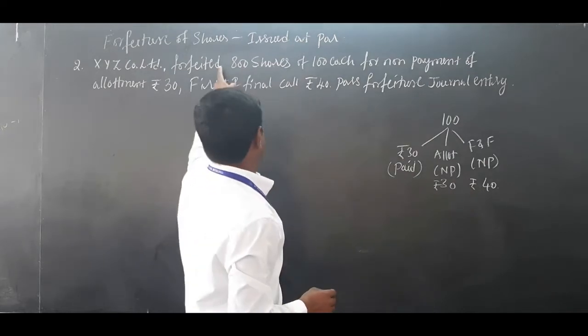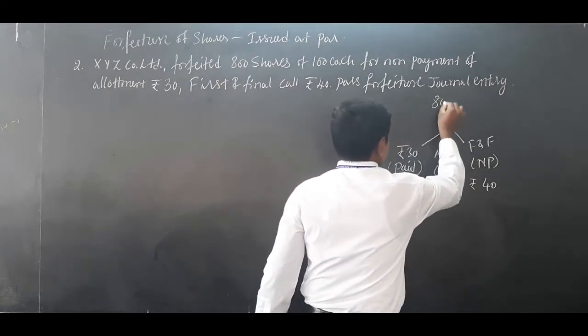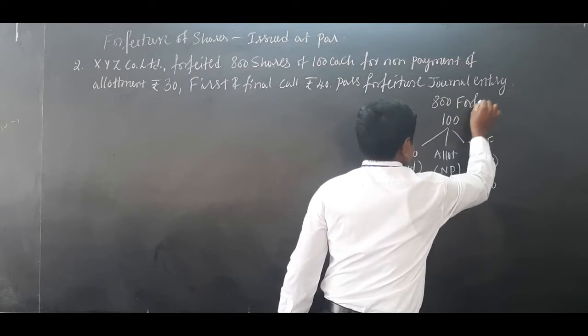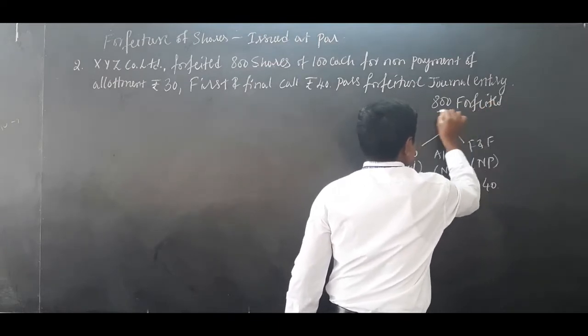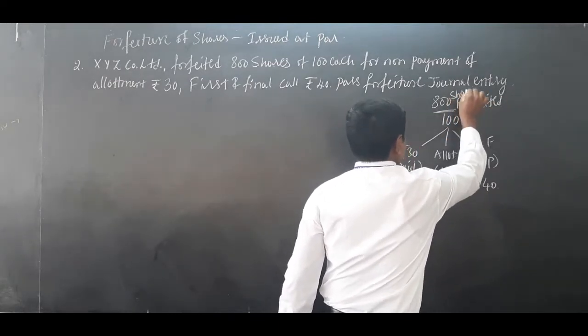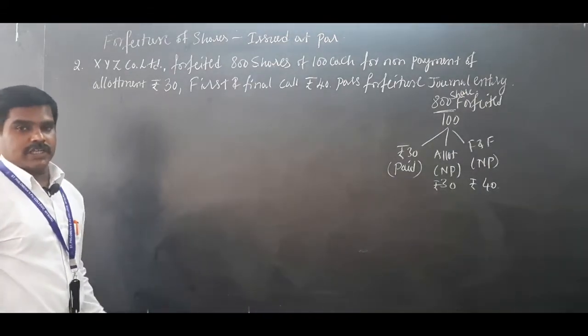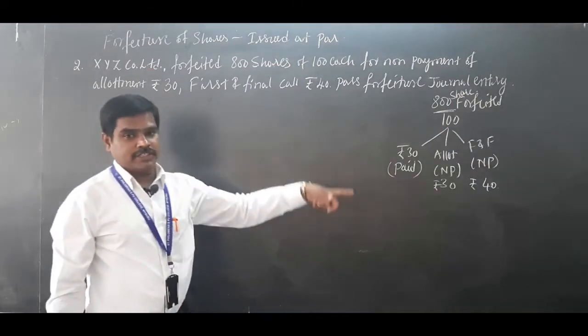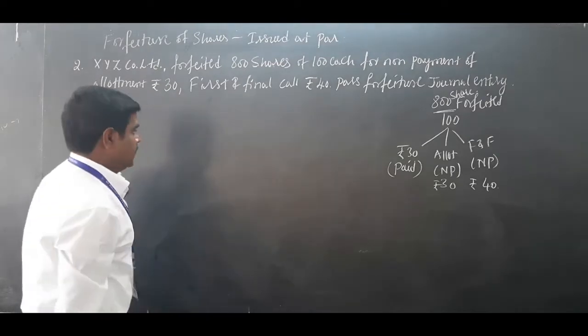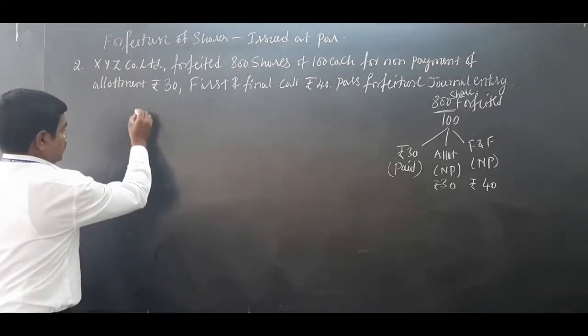So how many shares are cancelled? 800 shares are forfeited, so you have to pass the journal entry for 800 shares. That is what we discussed in previous classes: how to pass the journal entry for forfeiture.